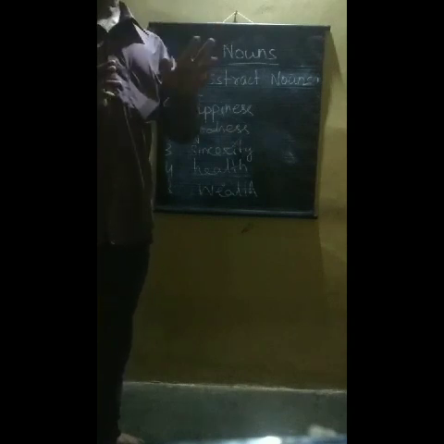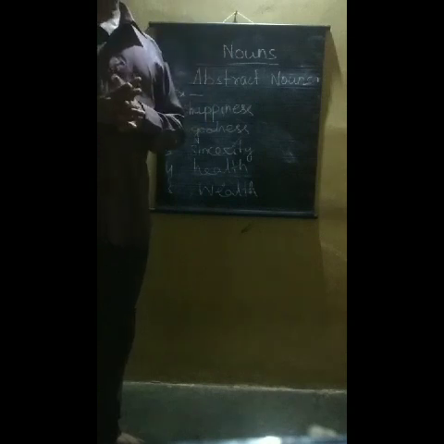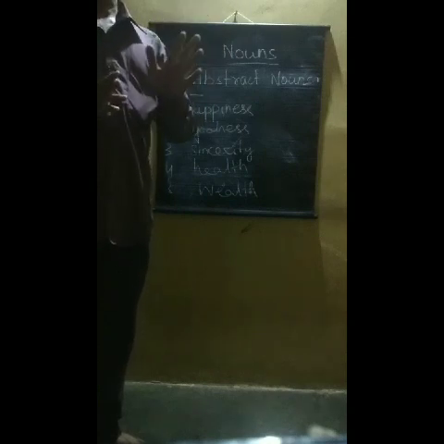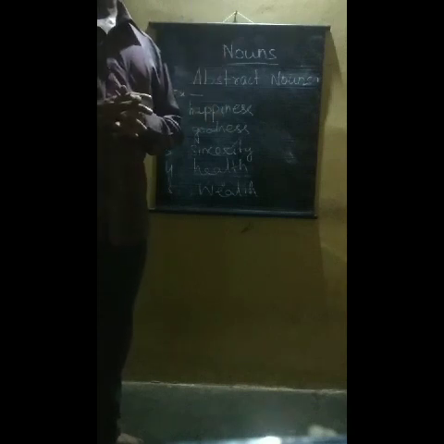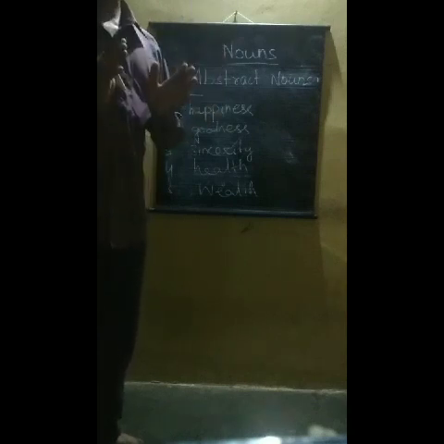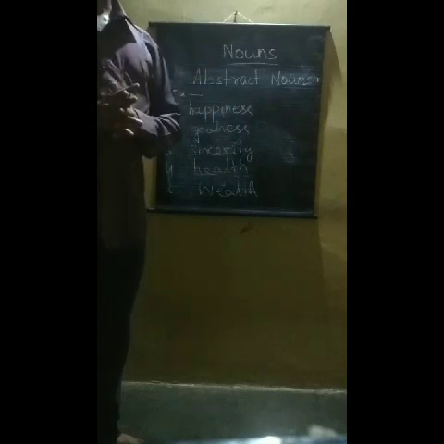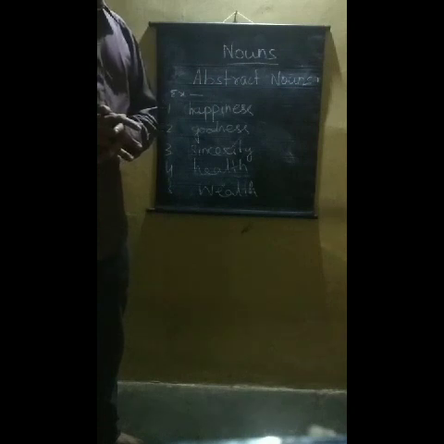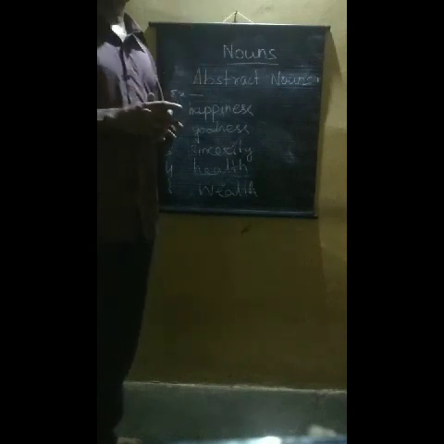We can think of or feel these things, but we cannot see or touch them.